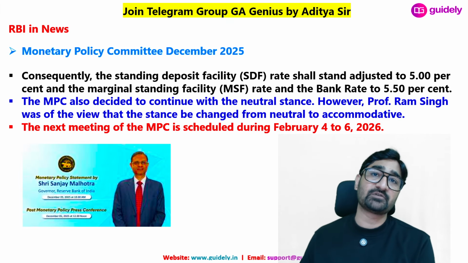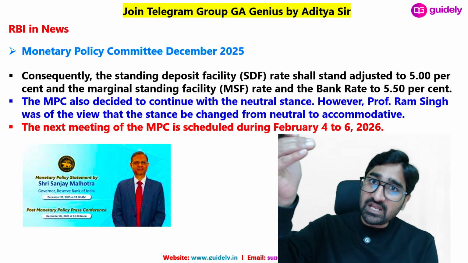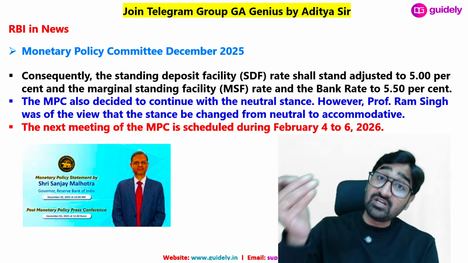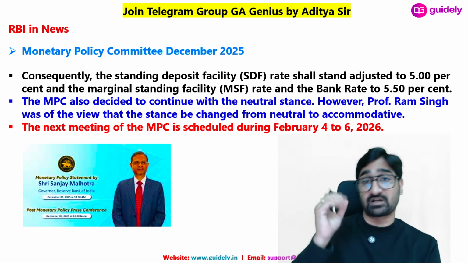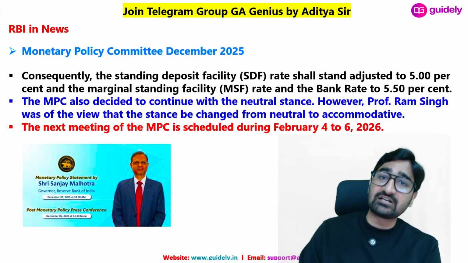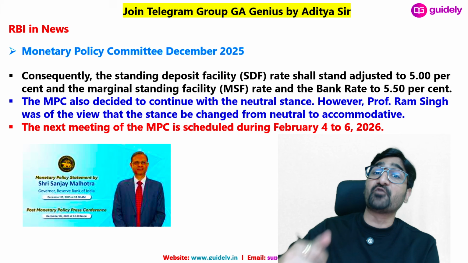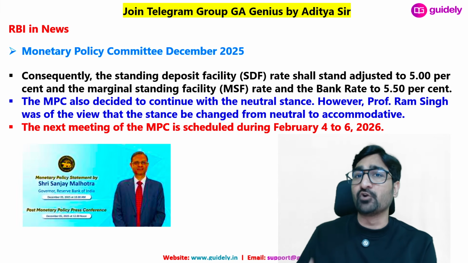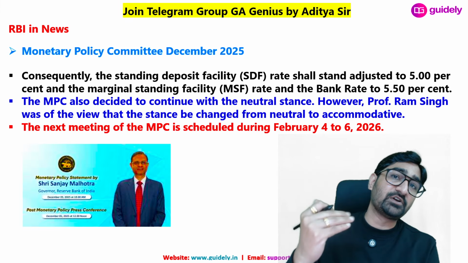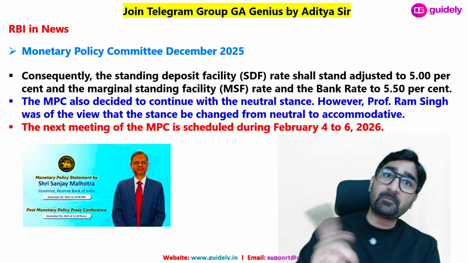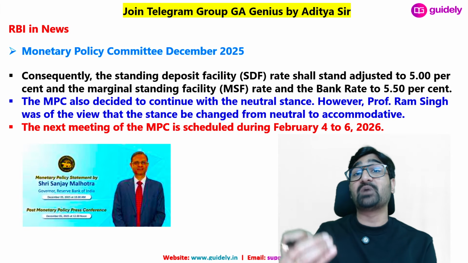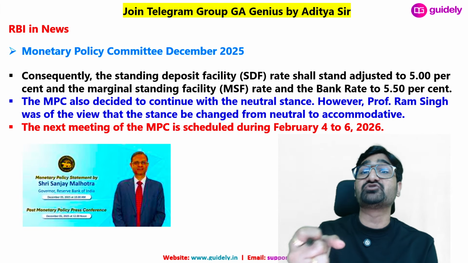What will be the impact? Now, RBI will provide loans to banks at a lower rate of interest. Banks need to decrease their lending rate for customers, even for existing customers who borrowed the loan on a floating rate of interest. Like, I have a home loan. My home loan is on a floating rate of interest. So my rate of interest will also decrease. It will impact me positively because my interest will come down. It means my EMI will decrease. I will be able to save more money.